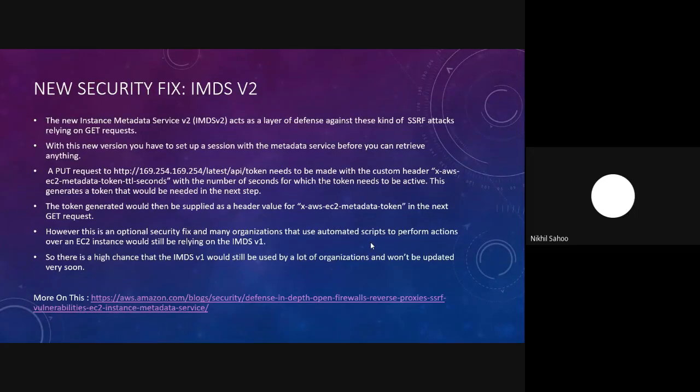But again, this is an optional security fix. And as I said, all of these things are actually performed by your automation scripts. For implementing this version, the organization has to modify their whole automation script, so they won't be modifying it very soon. There is a high chance that IMDSv1 would still be used by a lot of organizations, so it is certainly worth a try. Whenever you find an SSRF vulnerability, you can try this particular method, and with this you could easily escalate your severity to a critical level.